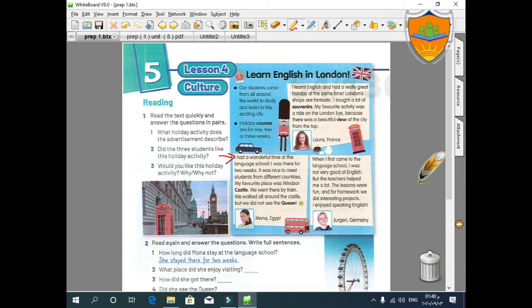Mona, from Egypt, her signature. What about Jürgen? When I first came to the language school, I was not very good at English, but the teachers helped me a lot. The lessons were fun, and for homework, we did interesting projects. I enjoyed speaking English. Jürgen, Germany. He's from Germany, and this was his signature.